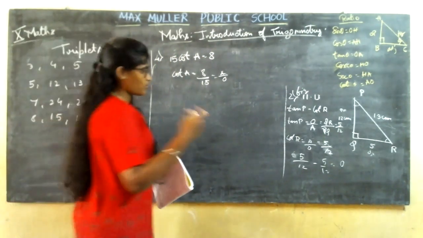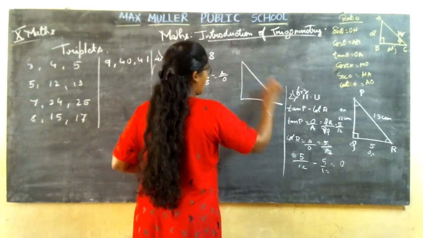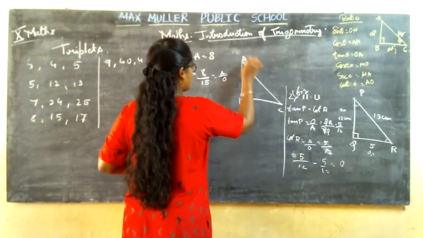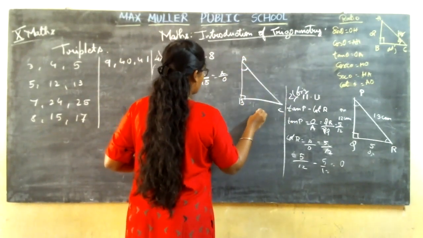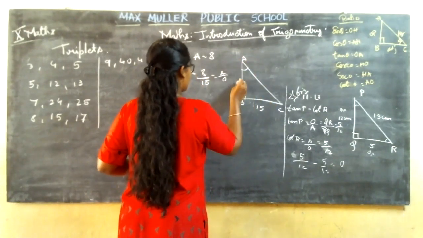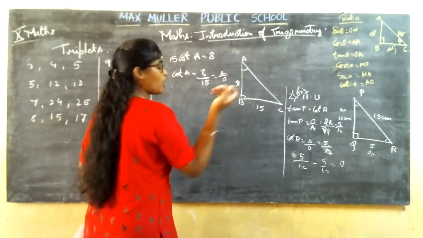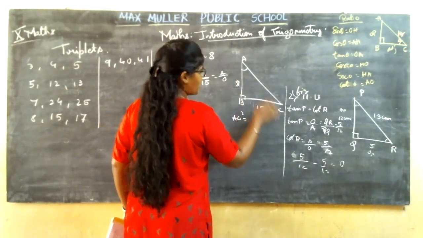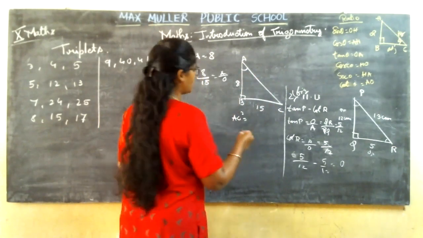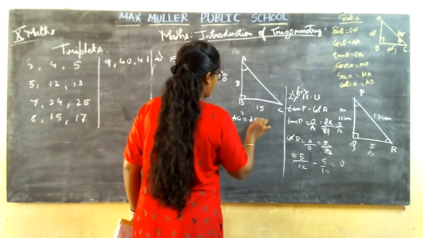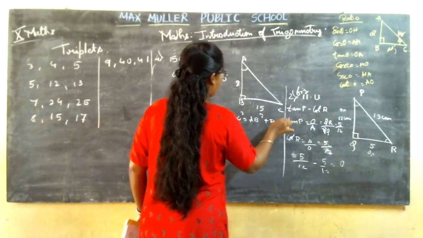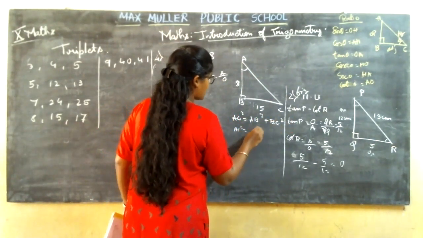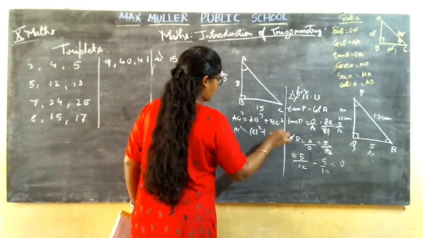I do not remember the triplet. So how to remember? Let me draw the triangle first. See, the side opposite will be 15 and the adjacent will be 8. I do not know how to find out, so let me apply the Pythagoras theorem. Hypotenuse square is equal to the sum of the other two sides squared. So it is AB square plus BC square. I do not know AC, let me keep it as AC square. So it is 8 square plus 15 square.